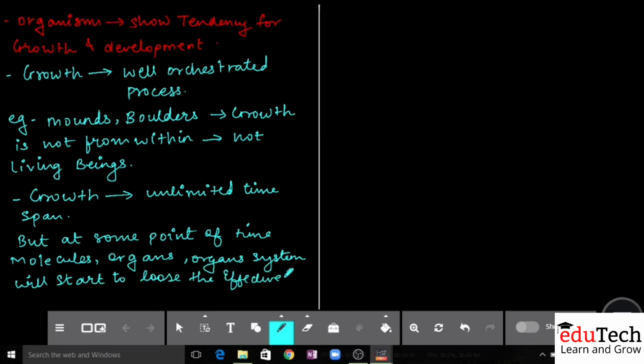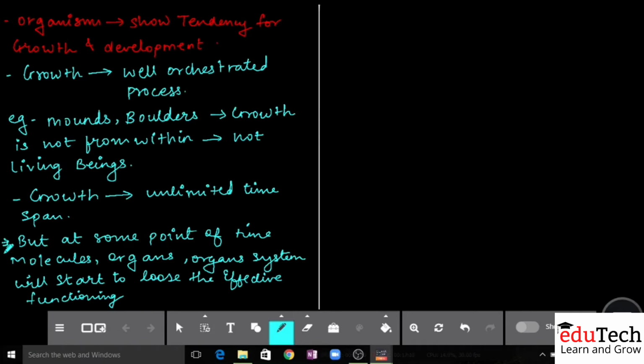They will start to lose the effective functioning. Now what is effective functioning बोले तो can I say indirectly aging बोल सकता हूँ क्या? बोल सकता हूँ कि indirectly aging बोल दो.